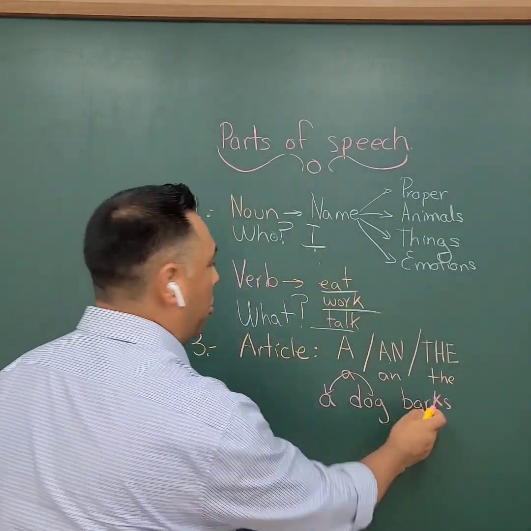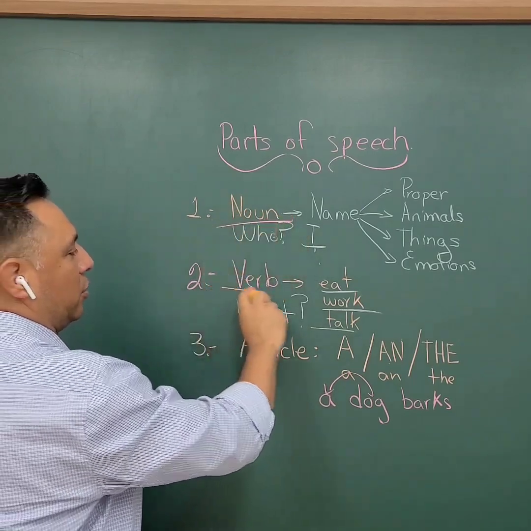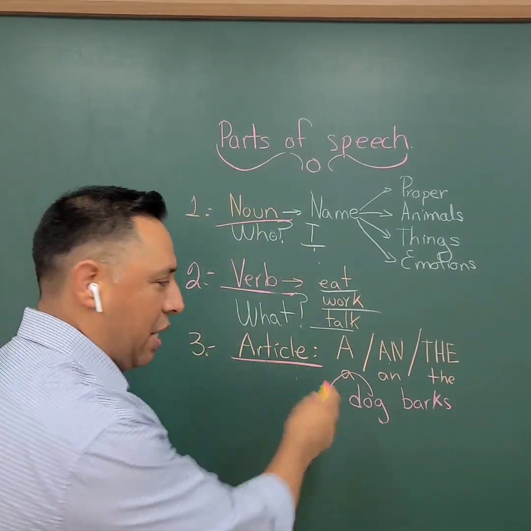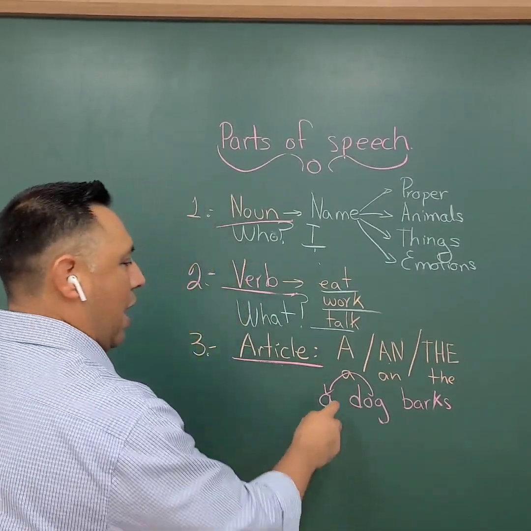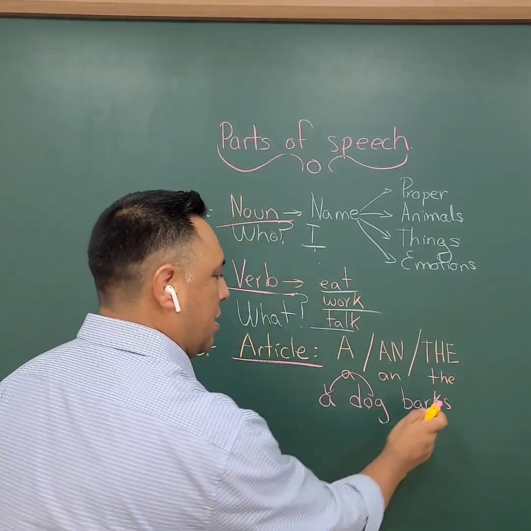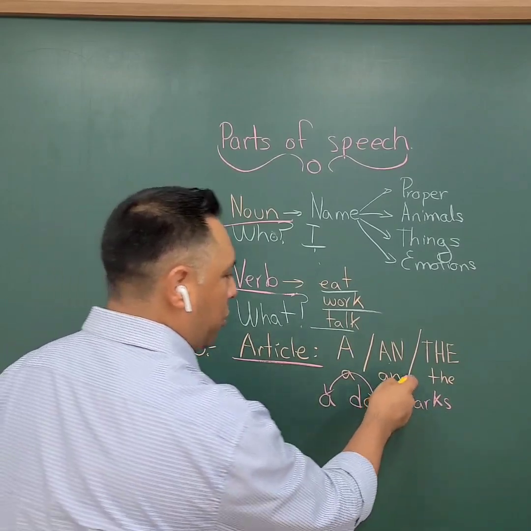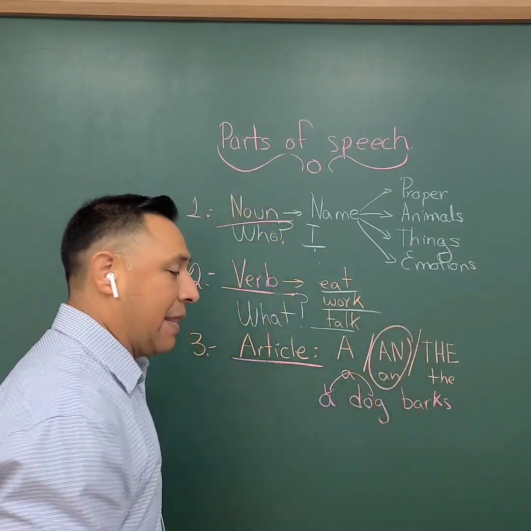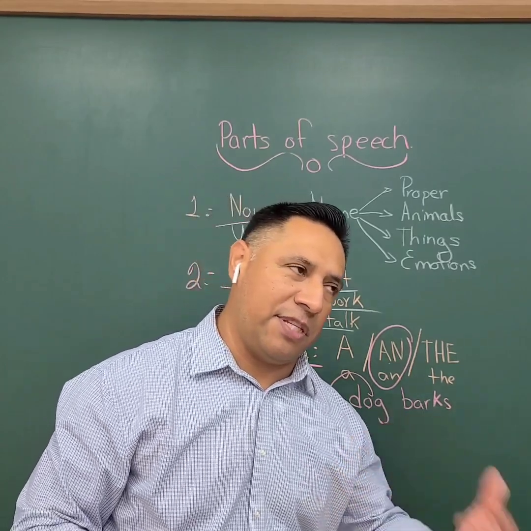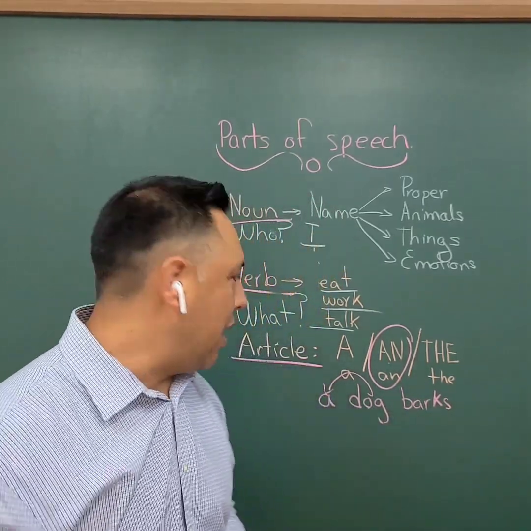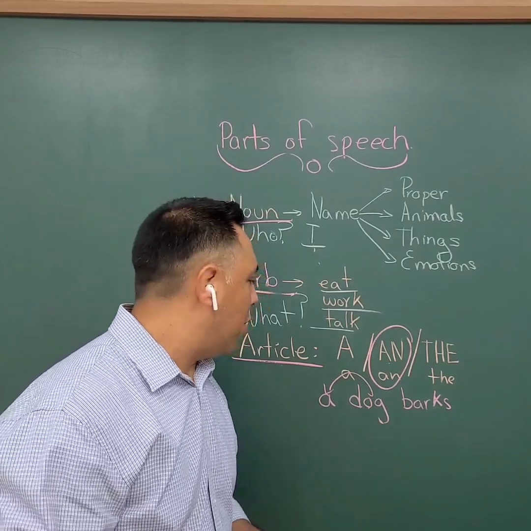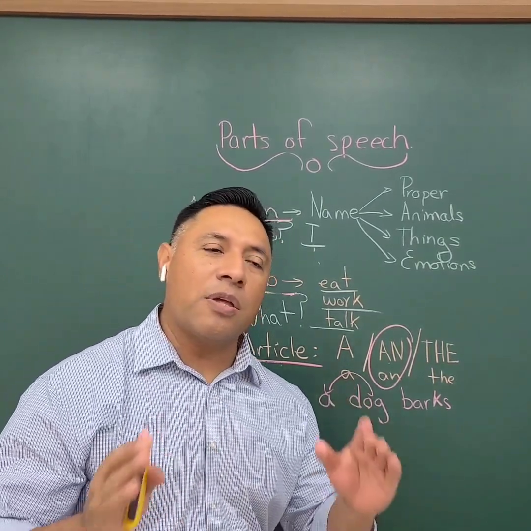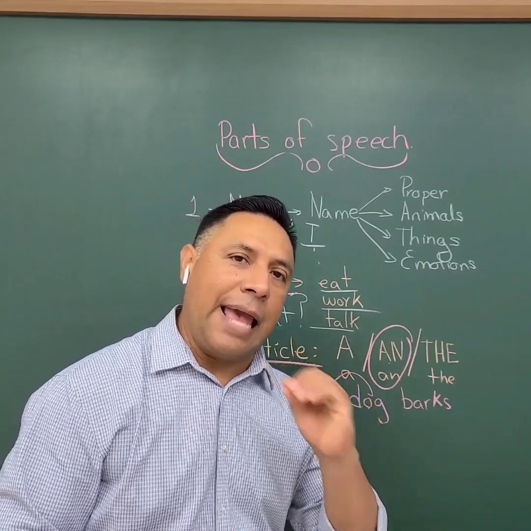Okay, so a dog barks, and we already have the noun, the verb, and the article in our very simple, basic sentence. Okay, so a dog barks. But when do we use the an? Now this is tricky. We have about 2 or 3 different ways to use the an, but we're gonna say follow the sound.